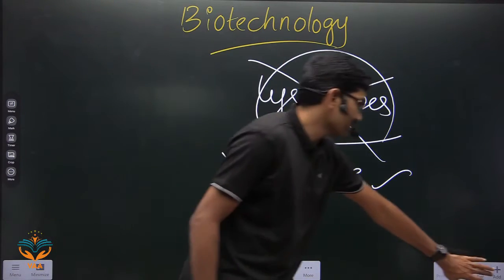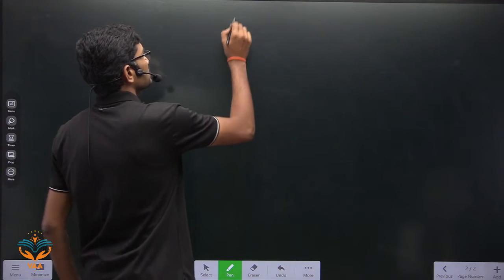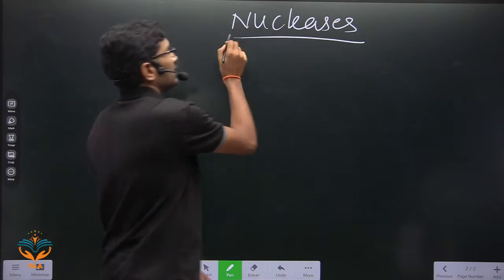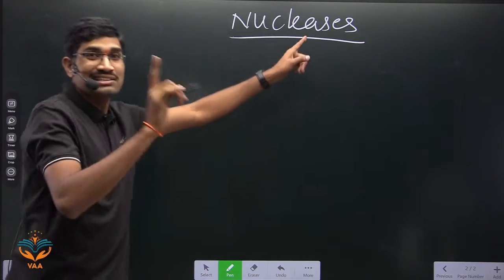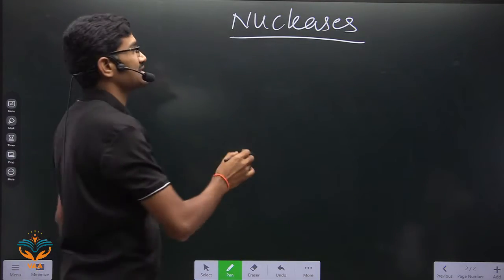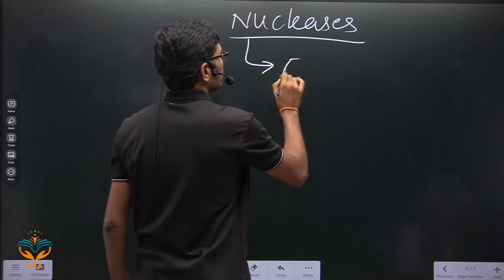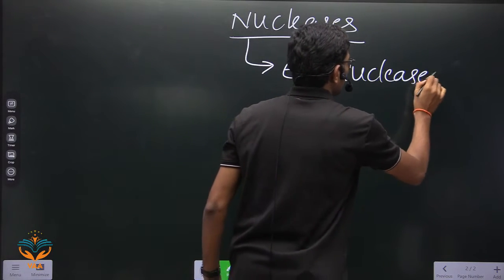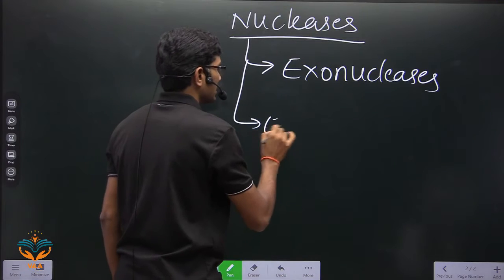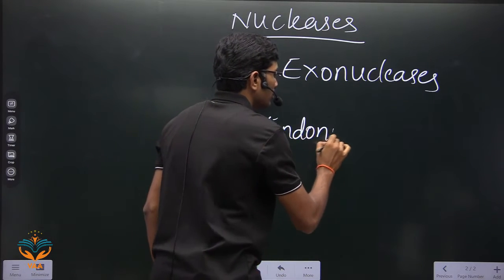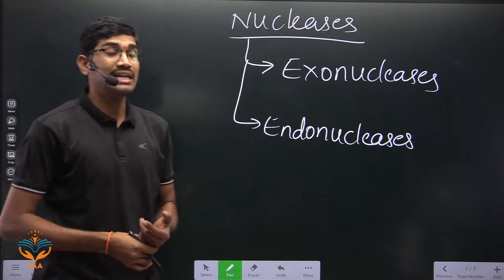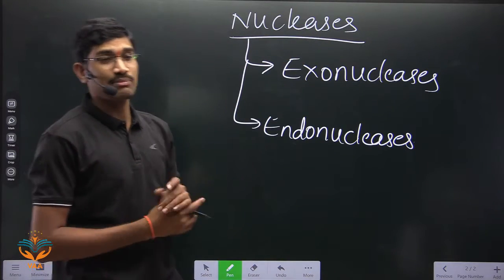Okay. Here we are using some nucleases. So what are nucleases? Nucleases are enzymes which break the nucleic acids. These are again two types: exonucleases and endonucleases. Anyhow, regarding these names, I have already explained under DNA replication.